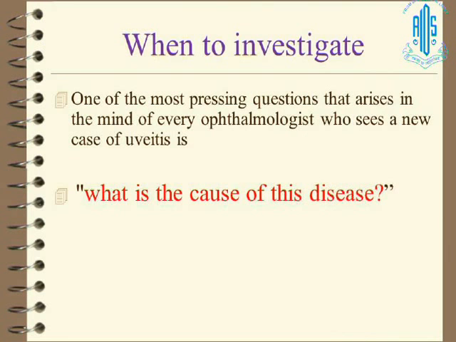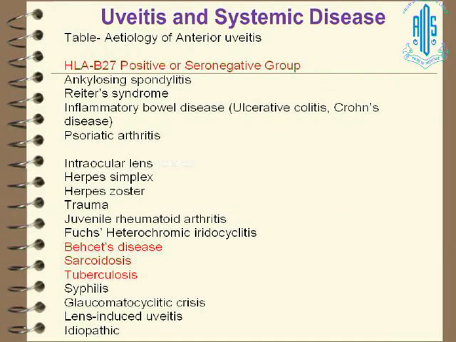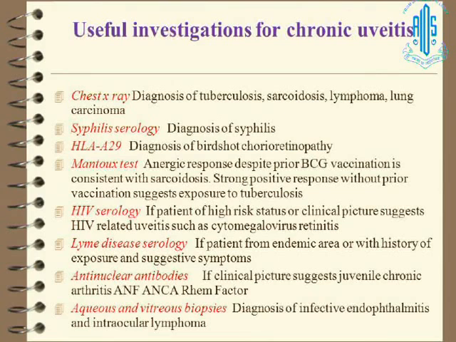So this is one of the very pressing questions that arises to an ophthalmologist who sees a new case of uveitis: what is the cause of disease and when to investigate. This is the whole list of diseases with HLA-B27 positive or seronegative group, in which the most common one is ankylosing spondylitis, Reiter syndrome, which we now call reactive arthritis. Then we see a lot of uveitis with inflammatory bowel disease like ulcerative colitis or Crohn's, definitely with psoriatic arthritis. The other common causes are Behcet, sarcoid, and tuberculosis.